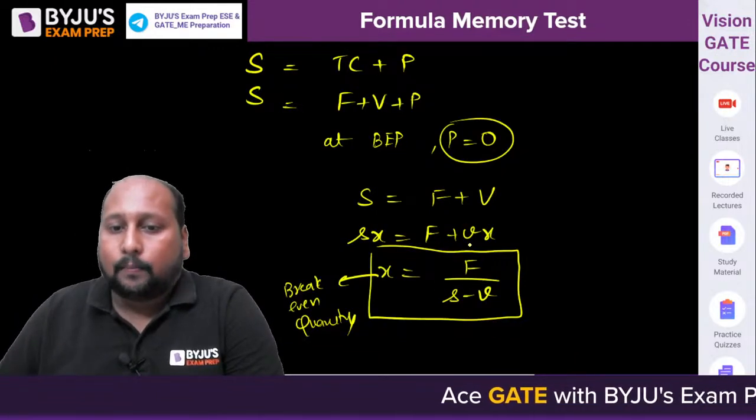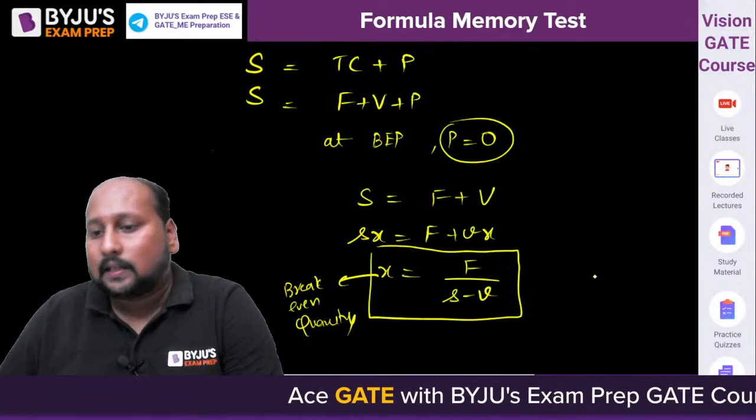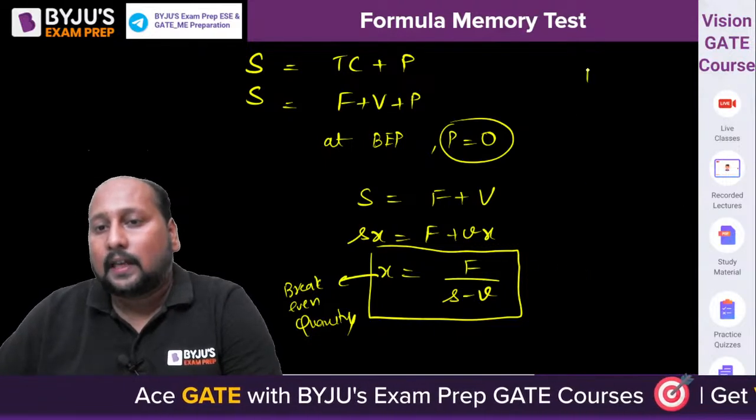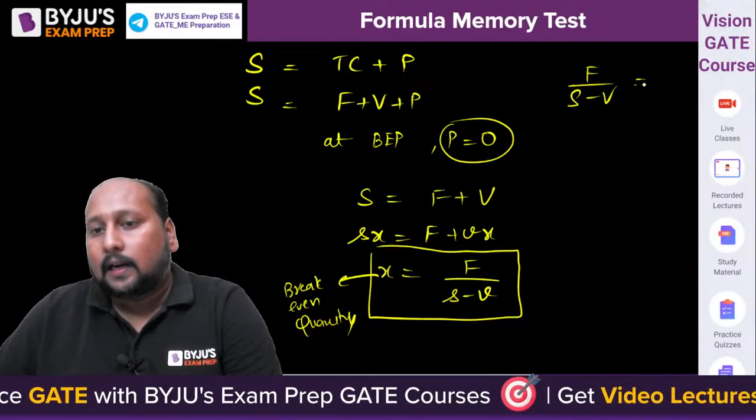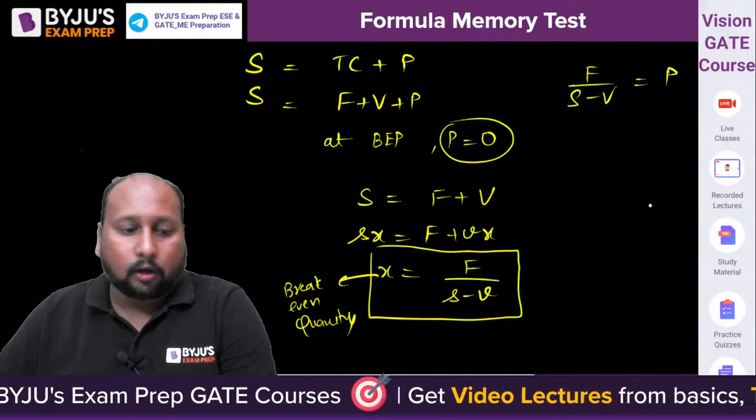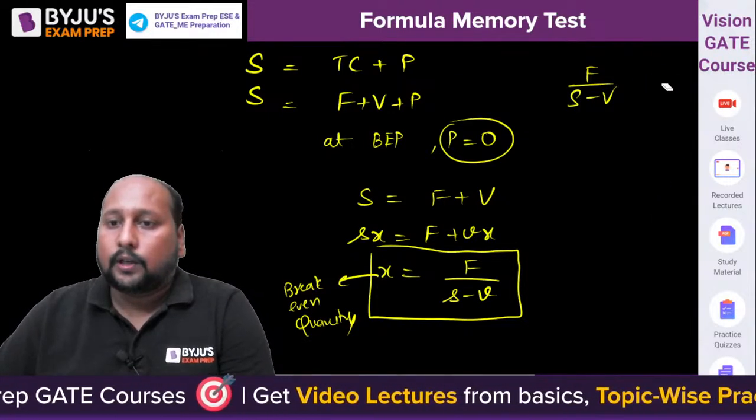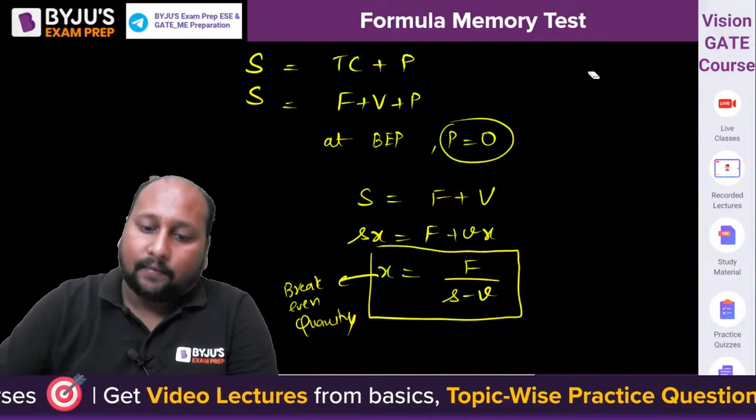If I talk about F upon S minus V here, that is having no value because that is equal to, if I say F upon S minus V, that is equal to profit. Okay, not profit. This will become zero. Why? Because at the break even point, this is having no value.